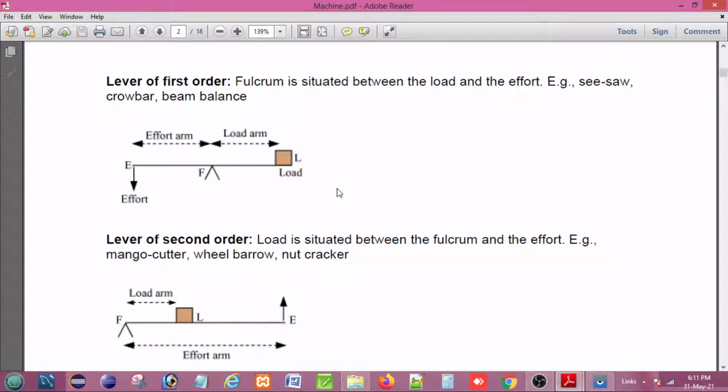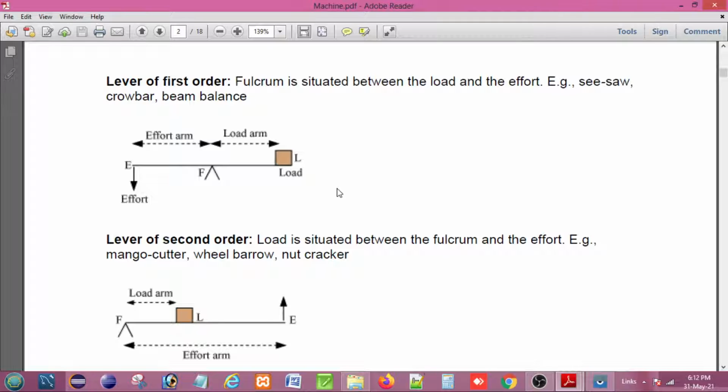I don't know whether you know the story or not. Archimedes once said that if you give him a long rod or lever whose length is much greater than the radius of our earth, then on its single tip he can lift the earth from its main position to another position.